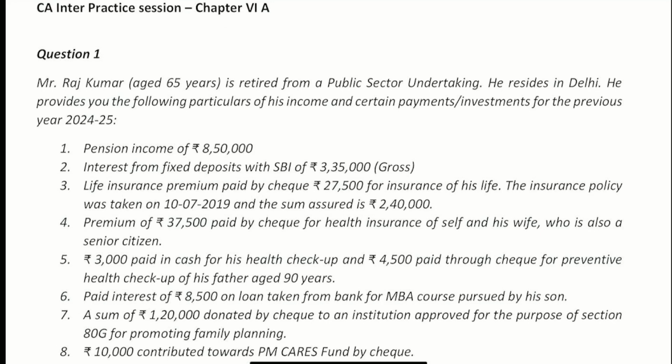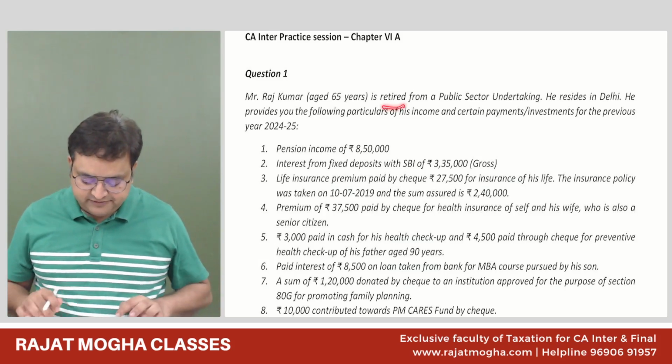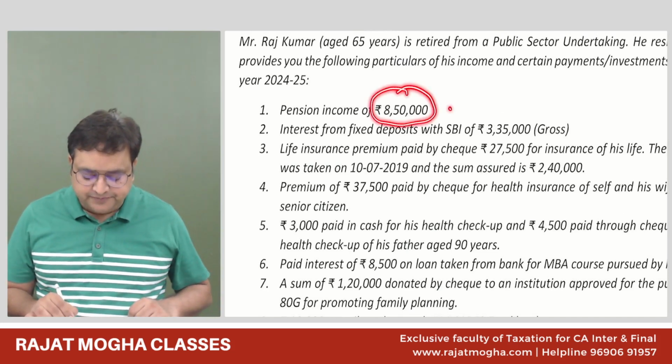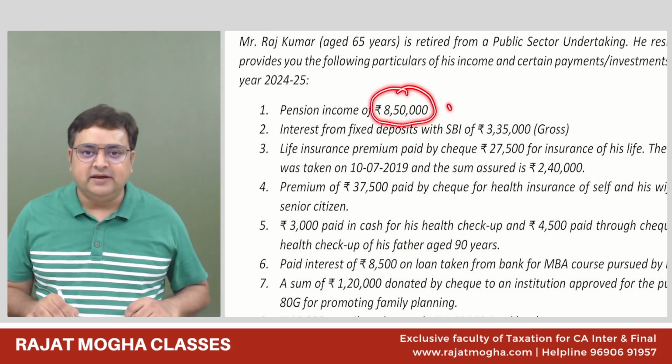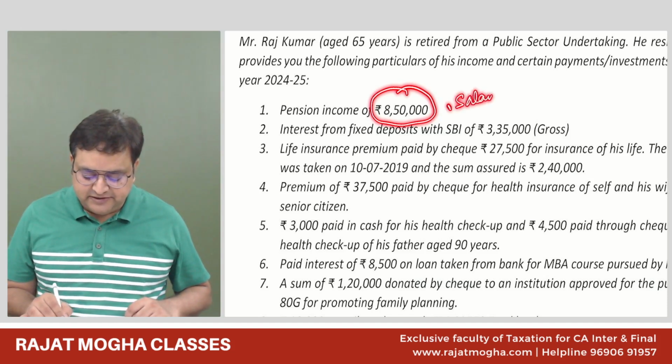It says that Raj Kumar, age 65 years, is retired from a public sector undertaking. He resides in Delhi. He provides you the following particulars of his income and certain payments and investments for the previous year 24-25. So this person is a retired person, and what he is giving to us is pension income 8,50,000. Guys, what do you think, under which head it will be taxable? Salary. It's a pension income, it's a salary income.